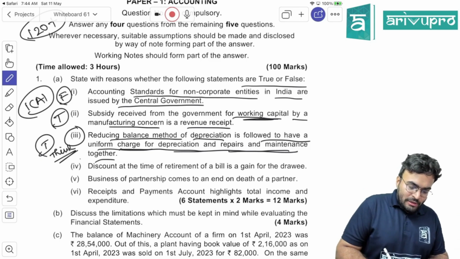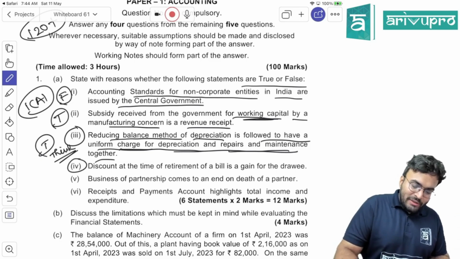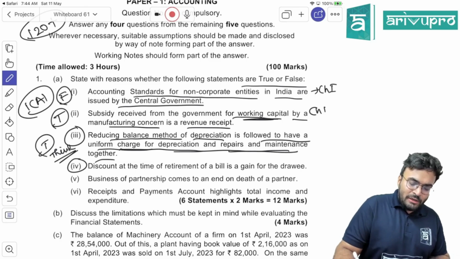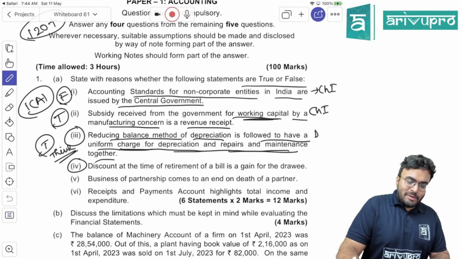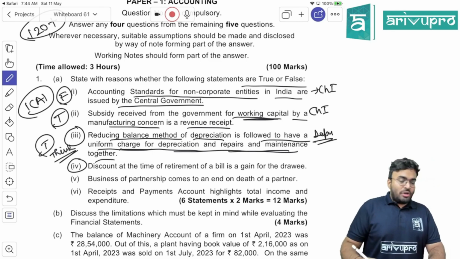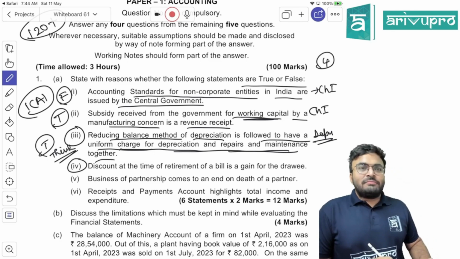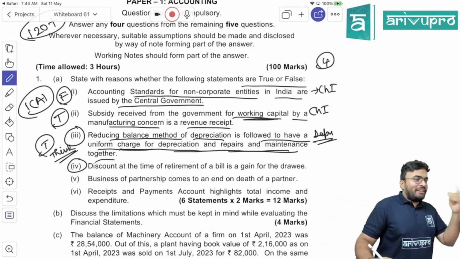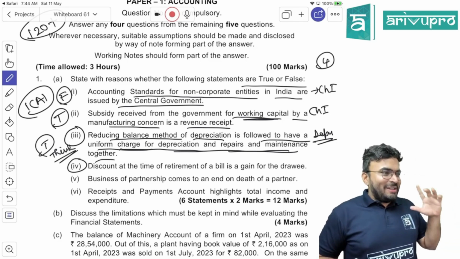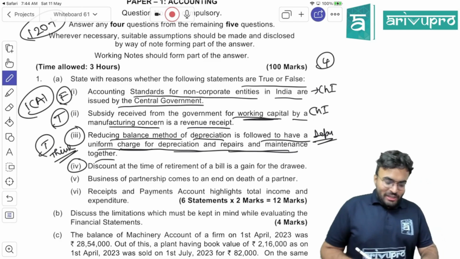See the fourth one. By the way, this is from chapter 1. This is also from chapter 1. This is from depreciation chapter. So already from chapter 1 theory, 4 marks covered. Can you see, I told you importance is there in yesterday's chapter. You are taking it lightly, but it was important. Okay, now see the fourth one.